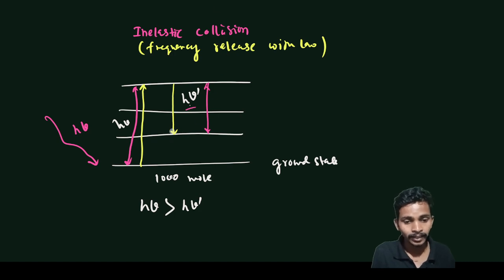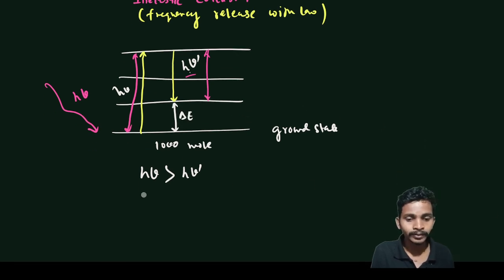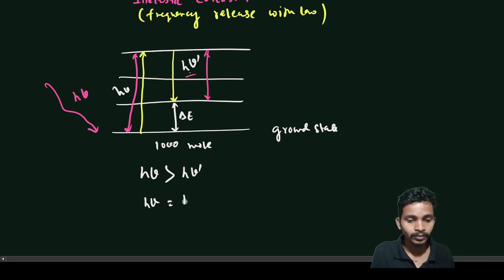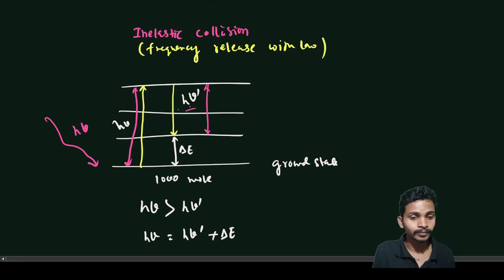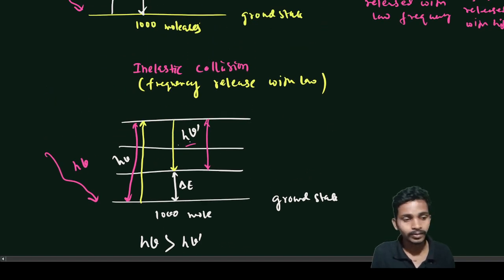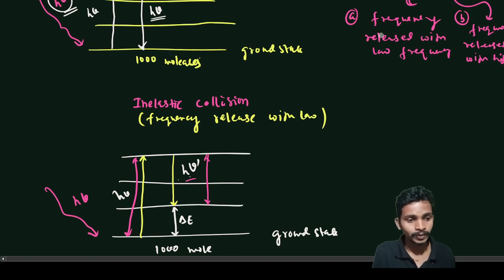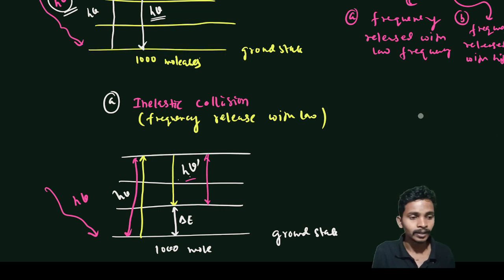Let's say this energy gap is delta E. Then I can write h nu equal to h nu dash plus delta E. So this is the inelastic collision with low frequency. Let's say this is case A.